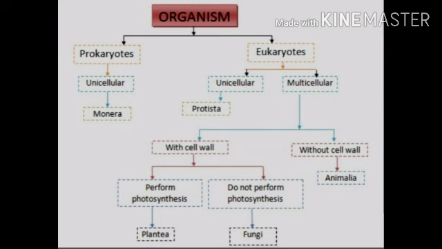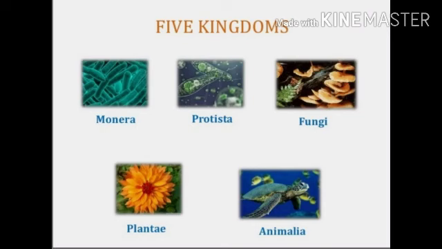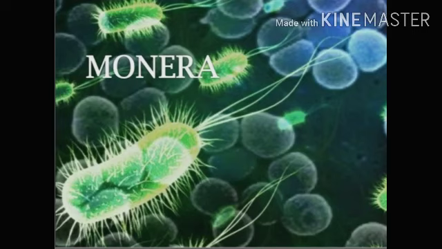In without cell wall, Animalia is there. Okay, and in with cell wall, first are those which perform photosynthesis, and second those which do not perform photosynthesis. Those who perform photosynthesis involve plantia, and those who do not perform photosynthesis involve fungi. So today we will discuss these five kingdoms. First is monera, second protista, third fungi, fourth plantia, and fifth is the Animalia. So let's start with monera.